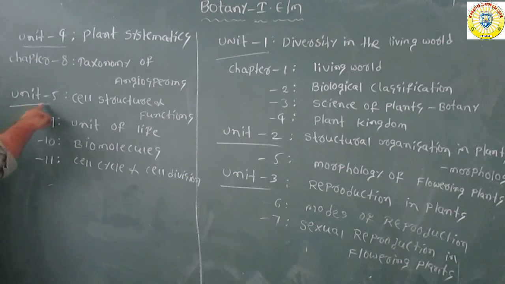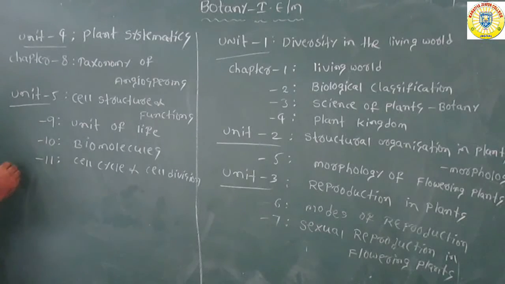So, what is the 5th unit? Cell structure and functions. This 5th unit includes 3 chapters. Chapter number 9, unit of life. Chapter number 10, biomolecules. Chapter number 11, cell cycle and cell division.